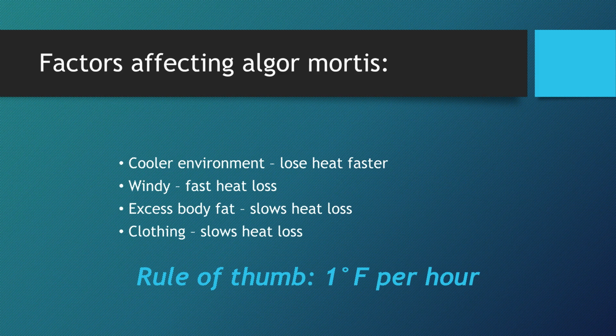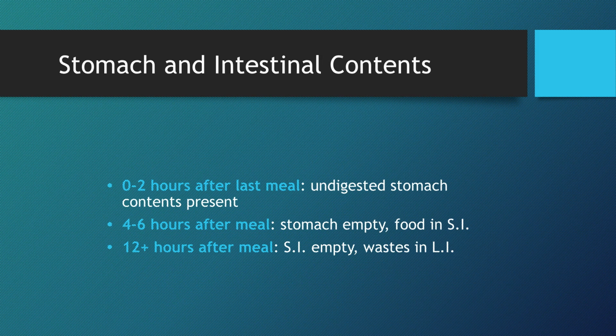Stomach and intestinal contents can help estimate the time of death. Undigested contents indicate death occurred 0 to 2 hours after the last meal. An empty stomach suggests 4 to 6 hours, and an empty small intestine suggests 12 or more hours. Changes in the eye can also help estimate time of death. A thin film develops on the eye surface 2 to 3 hours after death if the eyes are open, or after 24 hours if they are closed.